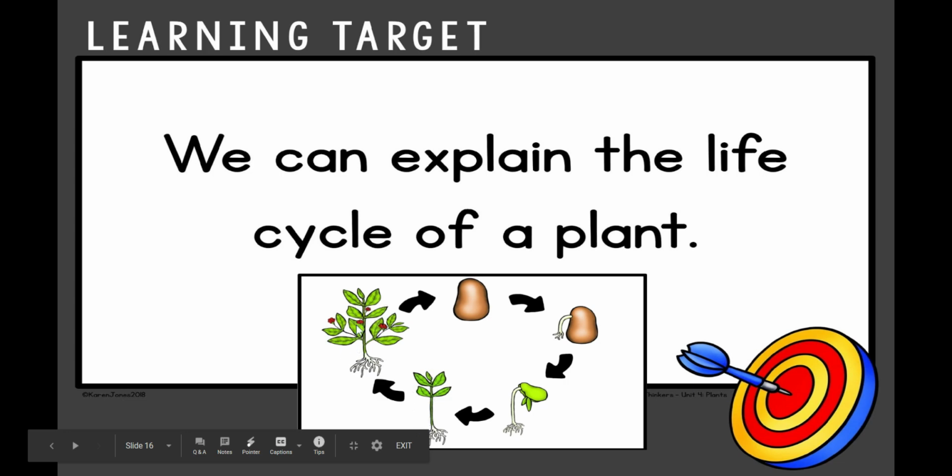And this last stage is an adult plant that is fully grown that now has seeds, that now has flowers that will release seeds. And those seeds will fall off and somehow get planted by birds, other animals, or even people. And then we start back with the seed again. That is the life cycle of a plant.